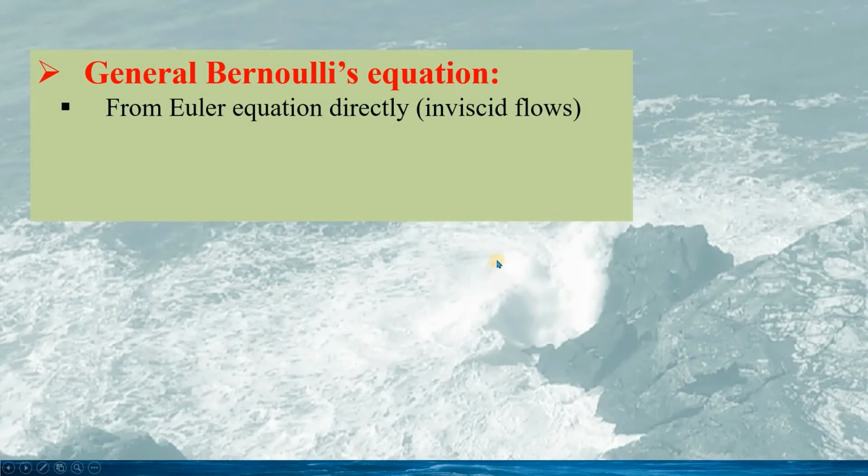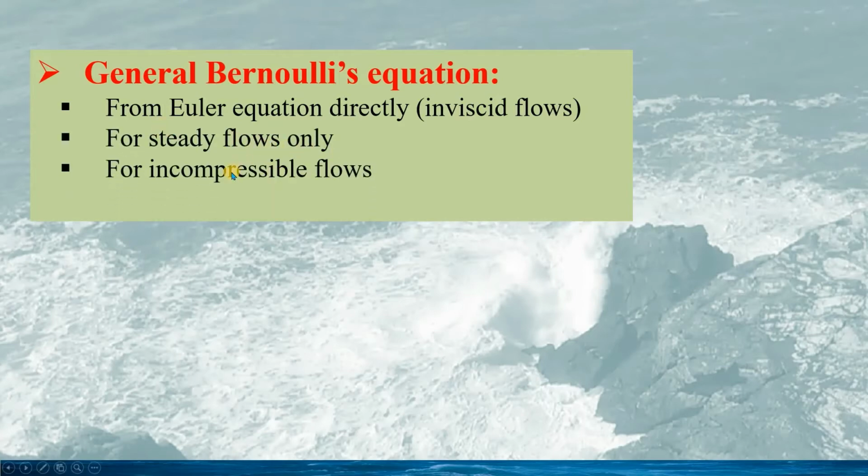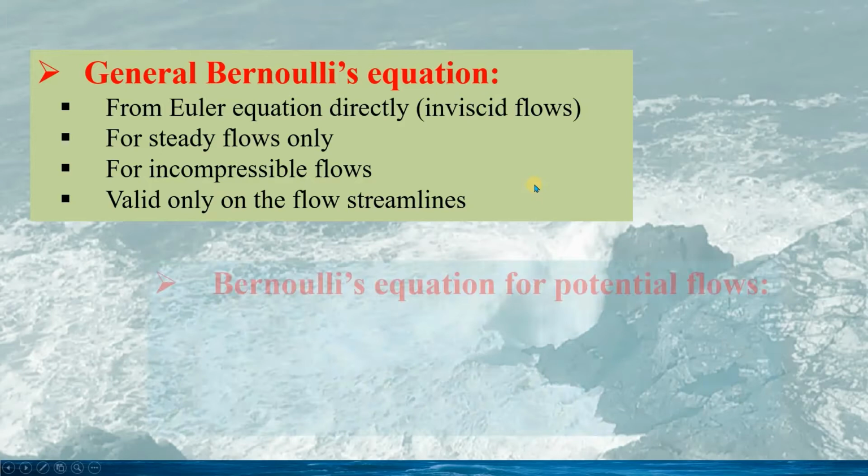Now in this slide, we will see the comparison of the general Bernoulli's equation. As we have known before, the general Bernoulli's equation is derived from the Euler equation for inviscid flow, and it is only for a steady flow. It is valid for incompressible flow, and the general Bernoulli's equation is only valid along the fluid streamlines.